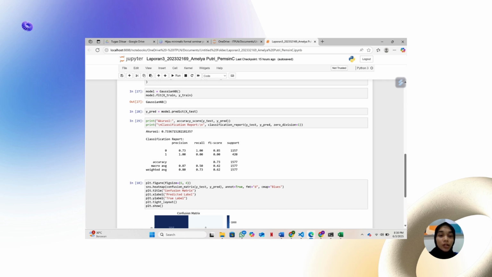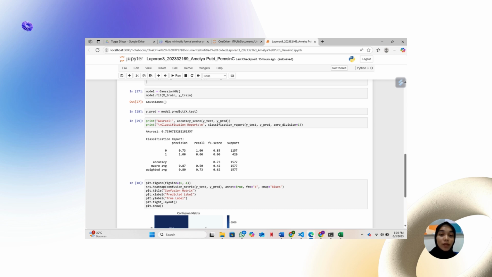In the classification report, there is a class 0 that is high but class 1 that is not. Although the accuracy is quite high, the model is not balanced because the data is not balanced.